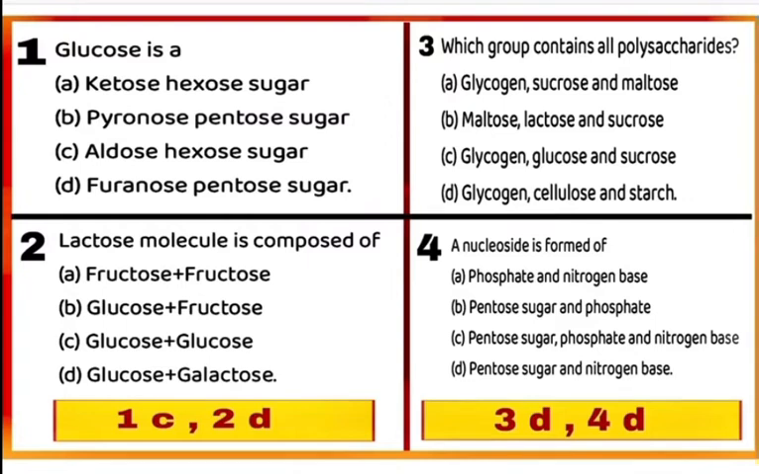Question 4. A nucleoside is formed of. Nucleosides are formed by the combination of nitrogen base, which can be adenine, guanine, cytosine, thymine and uracil, with pentose sugar, or you can say a sugar containing 5 carbon atoms, which may be ribose or deoxyribose. So, mark D as a correct answer. A nucleoside is formed of pentose sugar and nitrogen base.